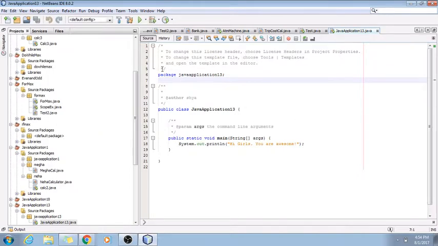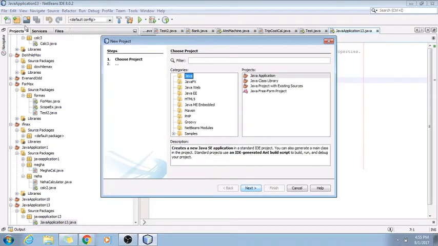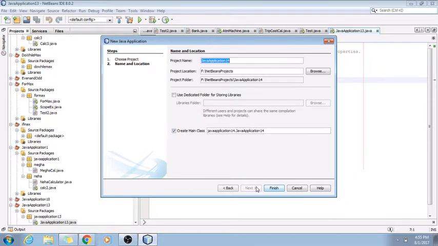And another thing is sometimes on the side you'll get little red marks, and they're basically going to tell you for debugging features. They tell you when you have a problem, and sometimes give you a suggestion on how to fix it. And this little green arrow right here is what we're going to be using to run it. So let's get started. So we're going to be making a new project, and you can title it whatever you want.